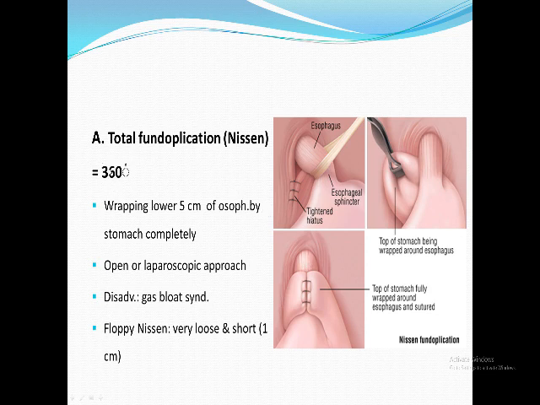Total means 360 degrees, all around the esophagus like that. So we have the inner circle, the esophagus, and the outer circle, the stomach. When the intragastric pressure increases, it will close the esophagus and prevent the reflux.